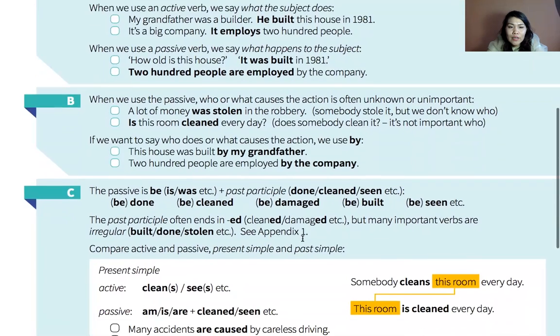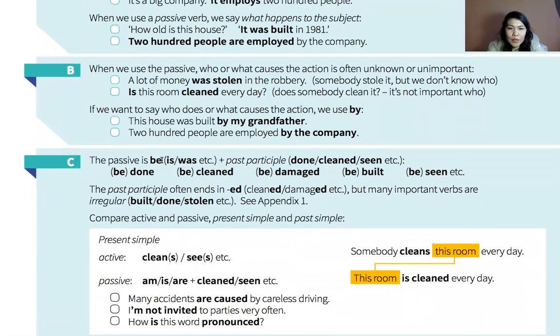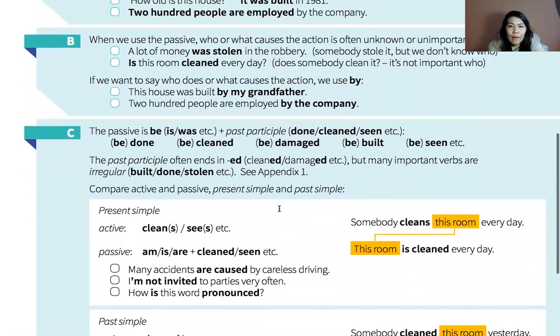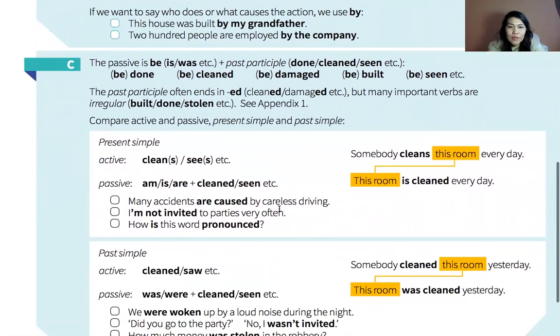So the passive is, as you see here, to be plus the past participle, the third form of the verb. For example, be done, be cleaned, be damaged, be built, be seen. So we can use, for example, am, is, are, and the third form of the verb. So this is the most simple form. It's a repeated action, like this room is cleaned every day. Yes, many accidents are caused by careless driving.